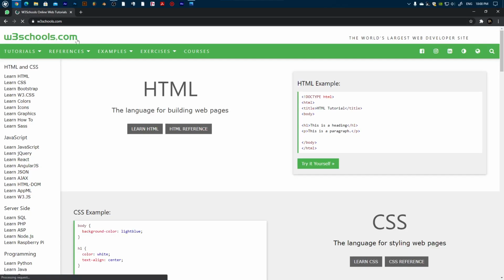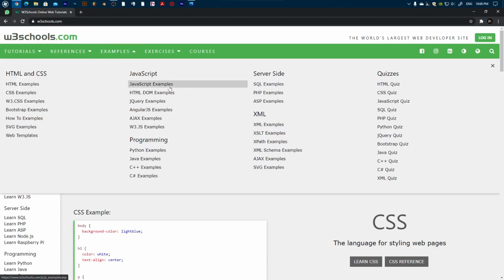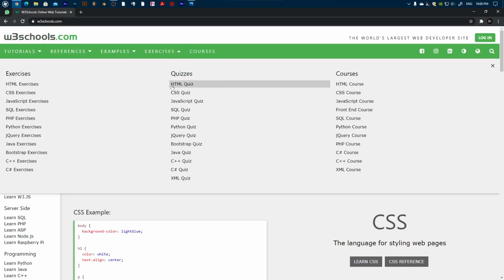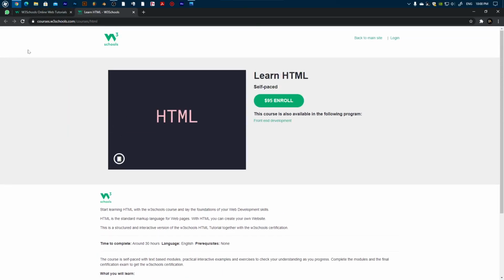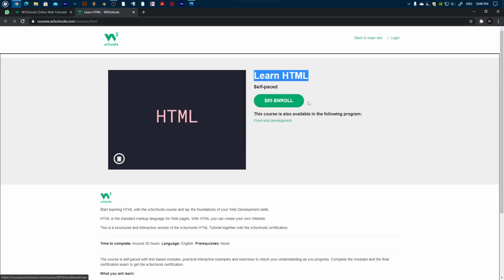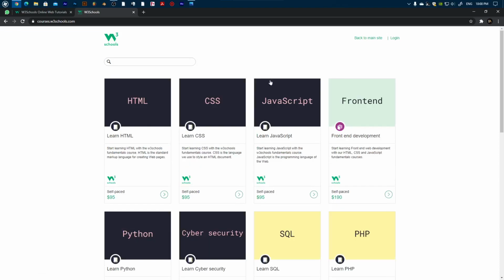Also, not just notes, but you can also see example projects here and exercises for practicing, like quizzes and exercises here for different purposes. Along with all this, if you want to learn more and go deeper in the knowledge, here are the paid courses by their professionals in the courses.w3schools.com/course section. Learn HTML, here you can see it's for $95. When you click on homepage, you can see all the available courses related to any kind of programming language or HTML or whatever.